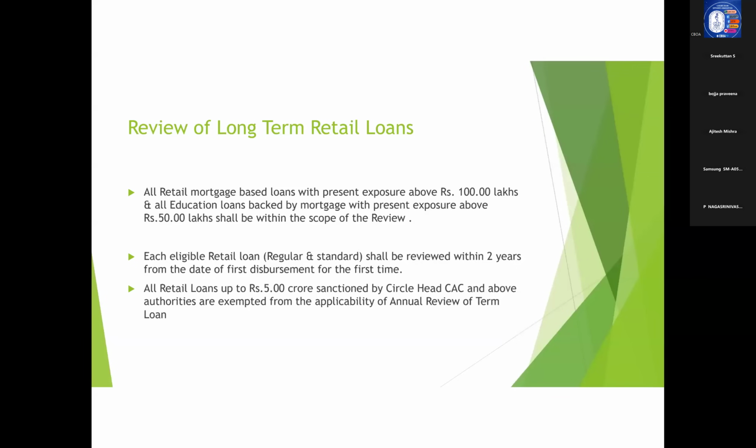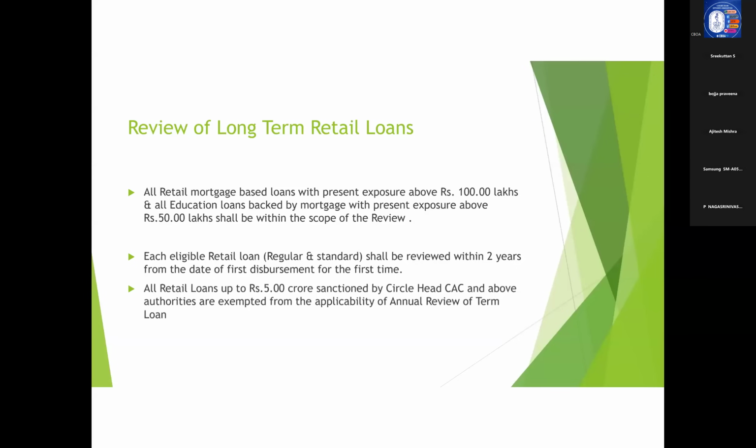So a bank will take a particular reference date, and on that date we will see which retail mortgage-based loans have exposure above 100 lakhs. All those loans need to be subjected to the review of long-term retail loans.